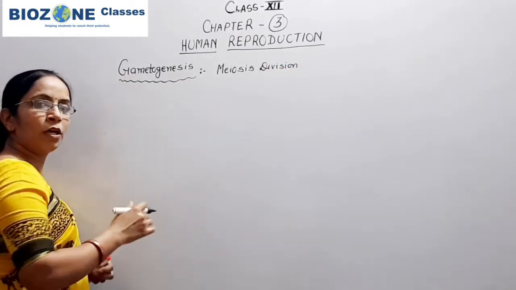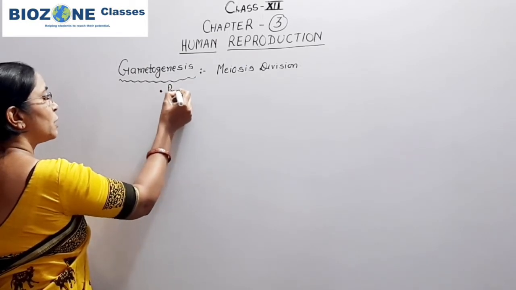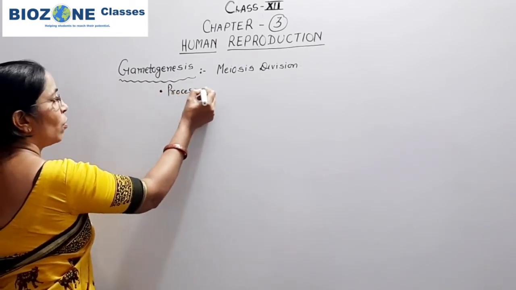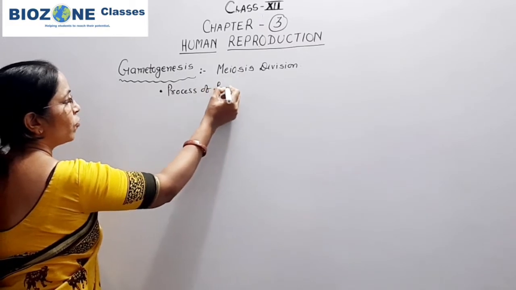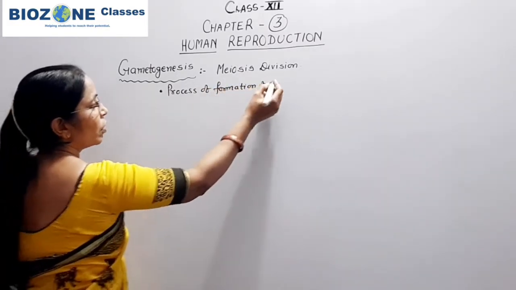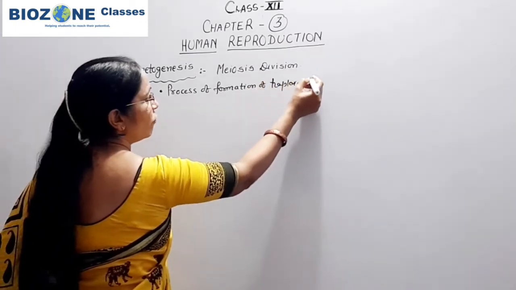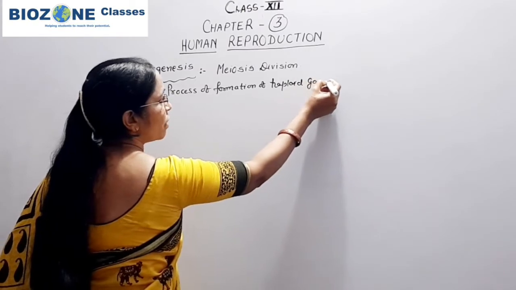Secondly, when you study gametogenesis, remember that gametogenesis is the process of formation of haploid gametes. That you always remember, gametes are always haploid.